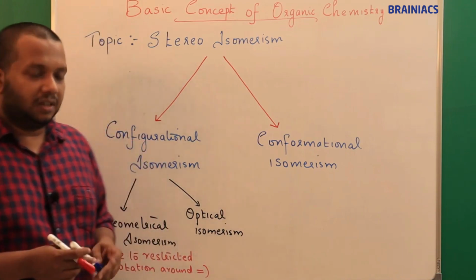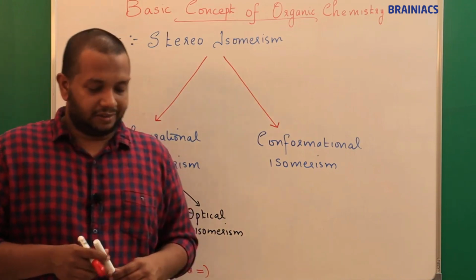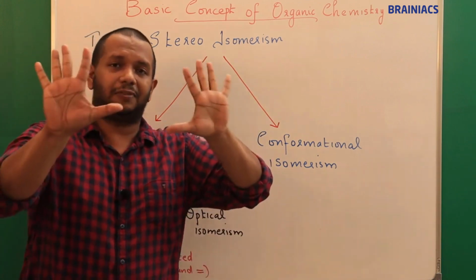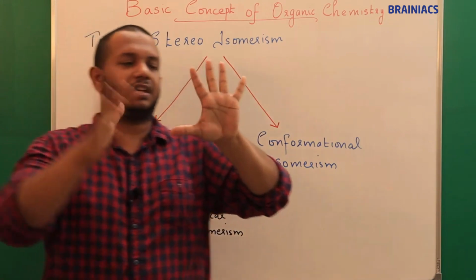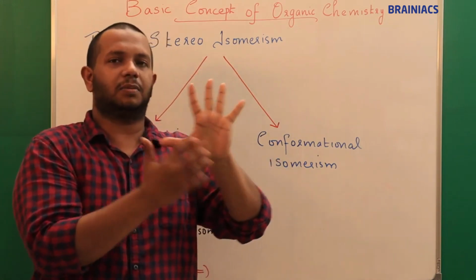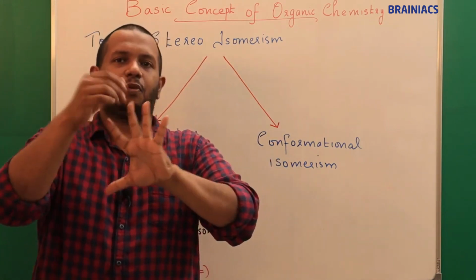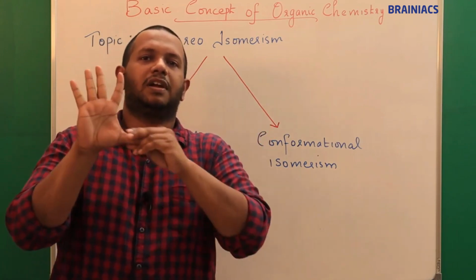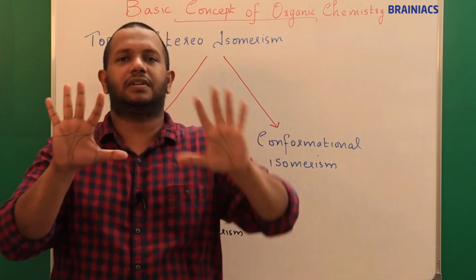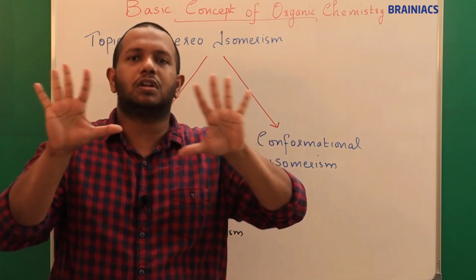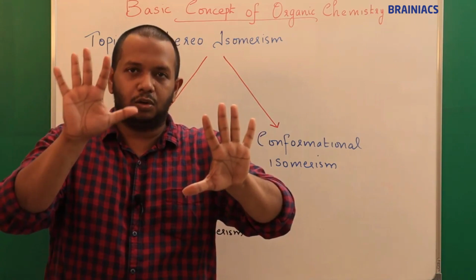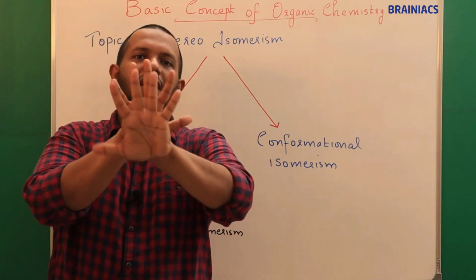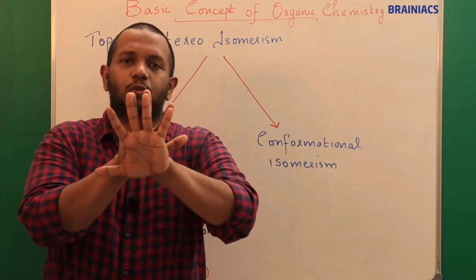In the case of optical isomerism, you can take the example of the right hand and left hand. Structurally speaking, consider this as my central carbon. This has one thumb and four fingers here. If you take the right hand, that also has one central carbon and one thumb, all others are present. So speaking structurally, both are similar. But if I try to superimpose the right hand onto the left hand, what do we mean by superimposing?